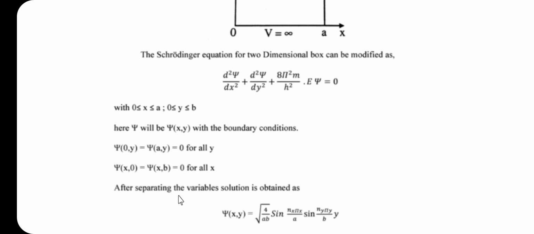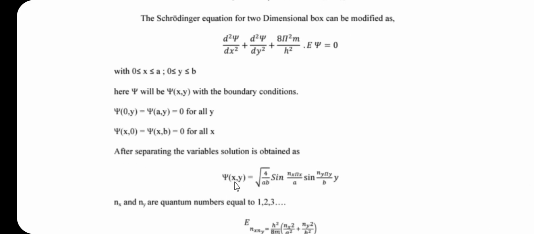After separating the variables, the solution is obtained as psi, a function of x and y, because here we have considered only the two-dimensional box. If we consider the three-dimensional box, then psi is a function of x, y, z. For one dimension, psi is a function of x. So for two dimensions, psi is a function of x, y.